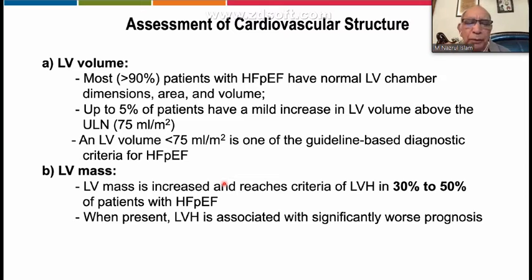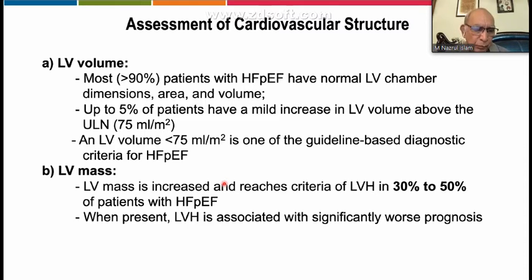Up to 5% of the patients have mildly increased LV volume. For LV volume, the upper limit of normal is 75 milliliters per meter squared. An LV volume of less than 75 is one of the guideline-based diagnostic criteria for heart failure with preserved ejection fraction.